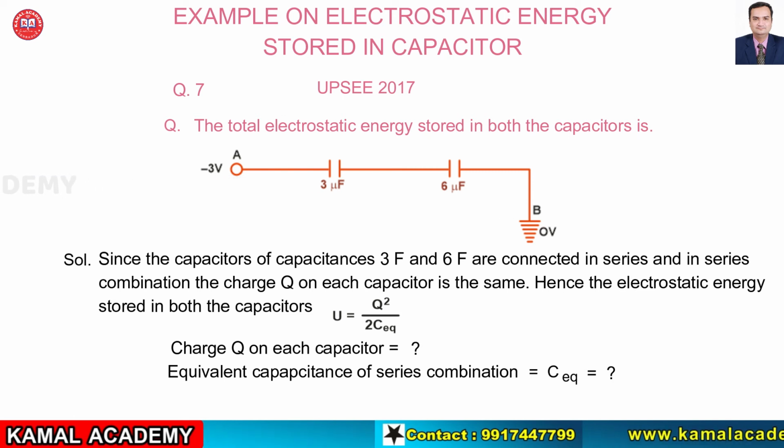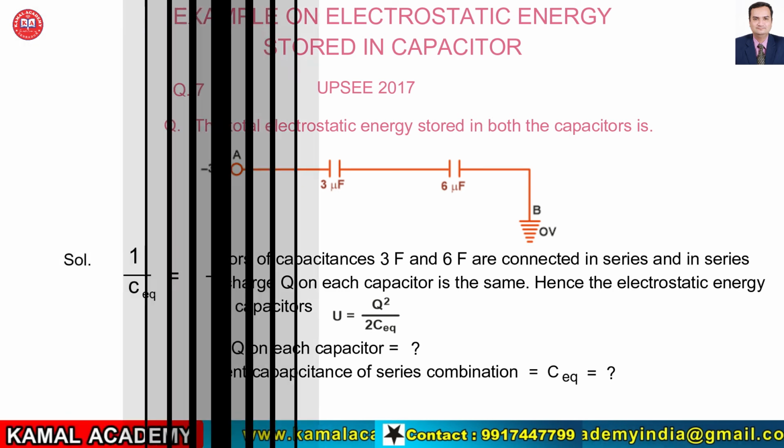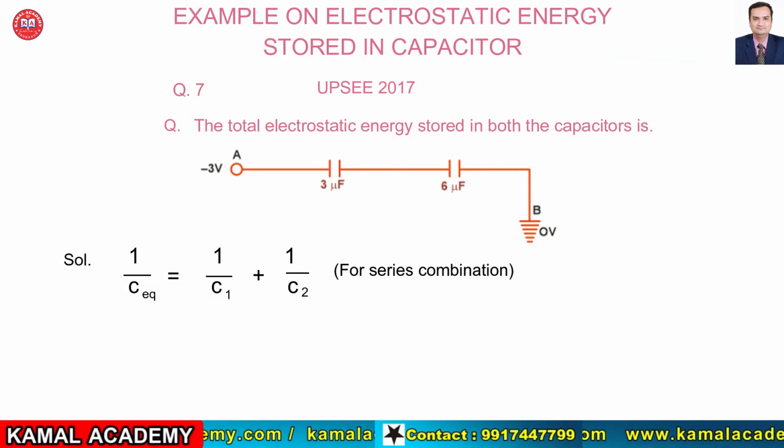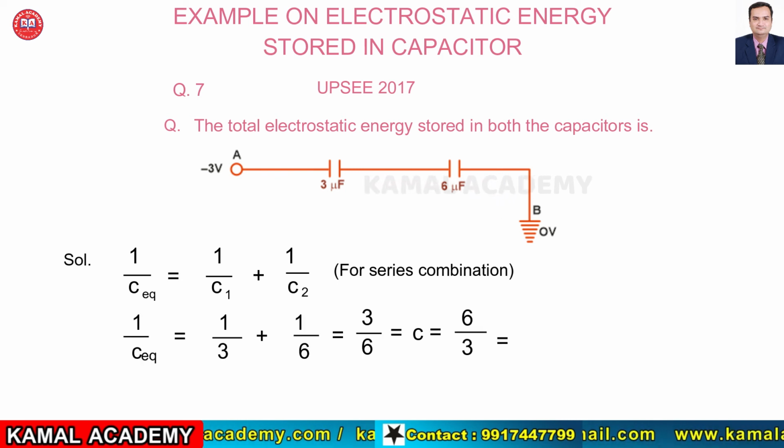For a series combination of capacitances C1 and C2, we can determine the equivalent capacitance as 1 upon C equivalent is equal to 1 upon C1 plus 1 upon C2. And the charge Q stored on each capacitor can be determined as Q is equal to C equivalent into V. Substituting the values of C1 and C2, we get 1 upon C equivalent is equal to 1 upon 3 plus 1 upon 6. 6 is the LCM, so we get 2 plus 1 upon 6, which is 3 by 6. So C equivalent is 6 by 3, or 2 microfarad.